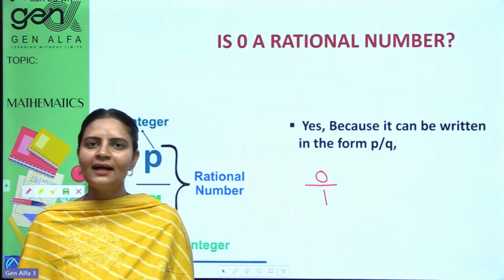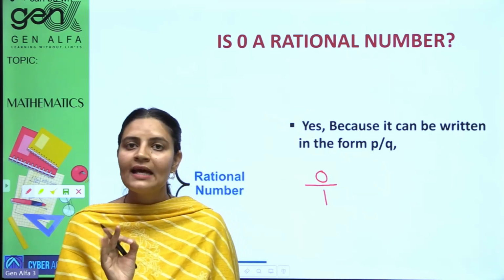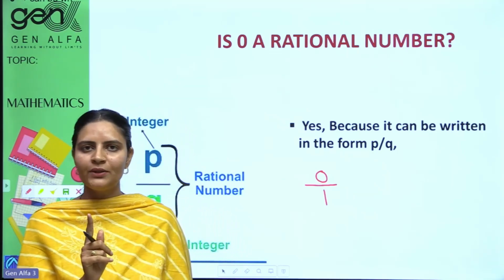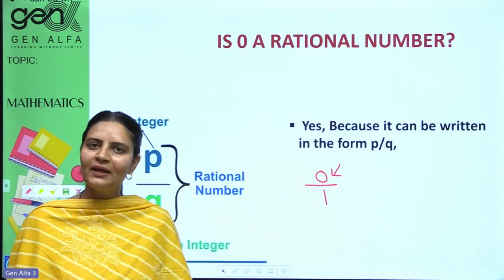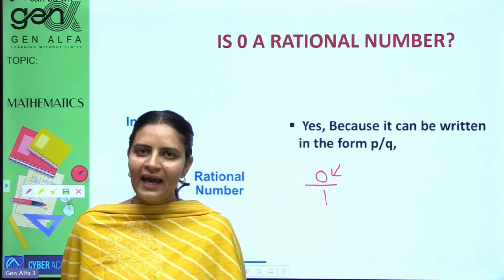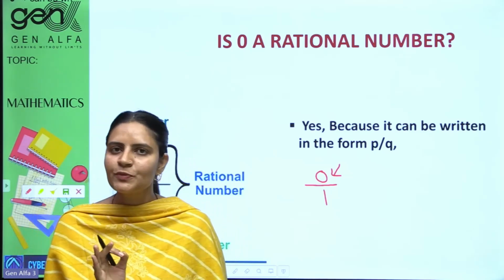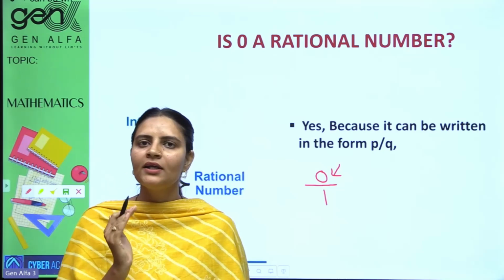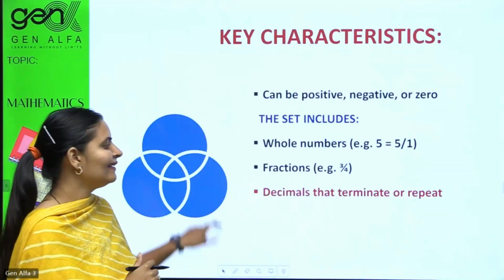Zero can be written like that? Yes. The condition is denominator should not be 0. There is no condition on numerator. Numerator can be 0. So yes, 0 is a rational number. It can be expressed in p by q form. So your answer is yes.